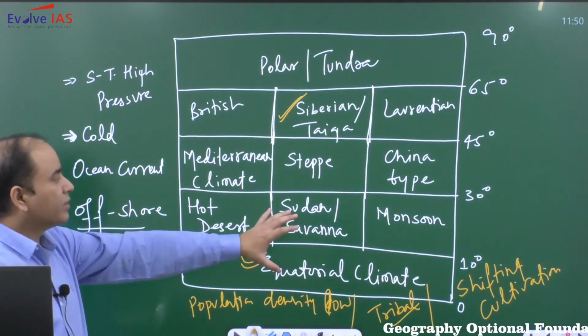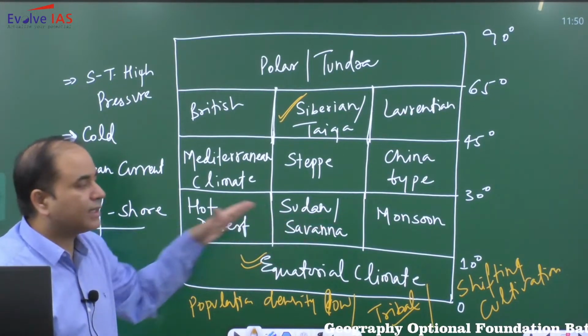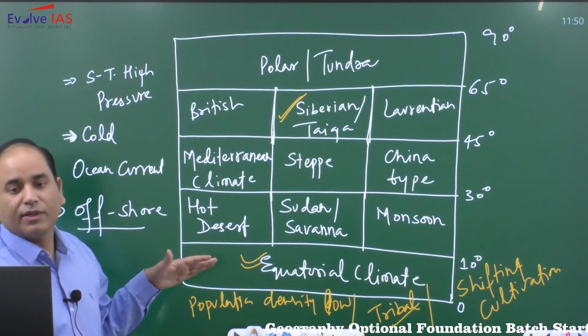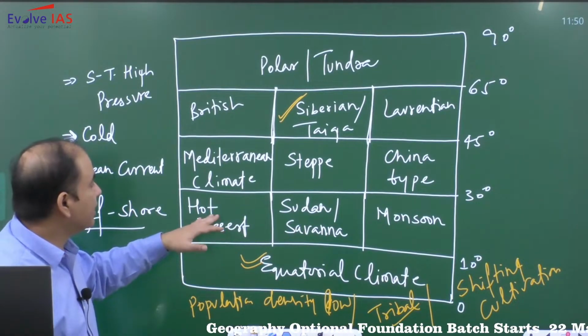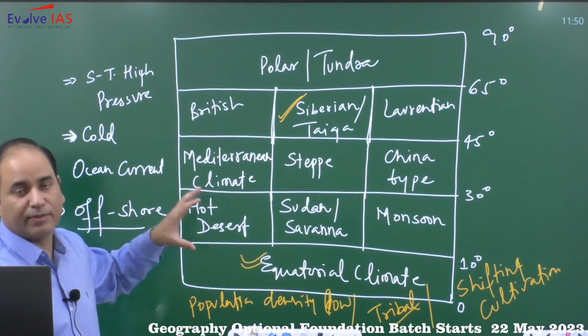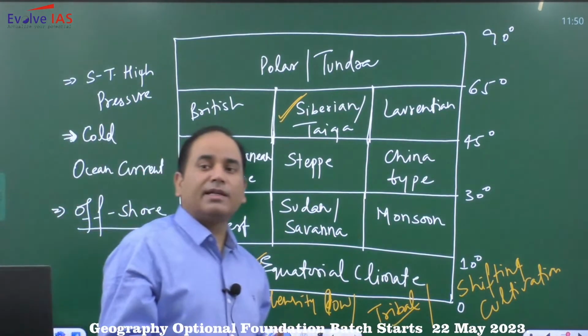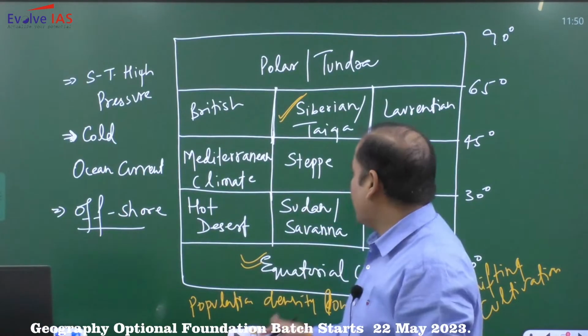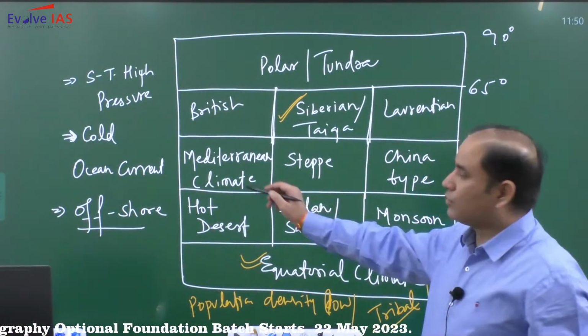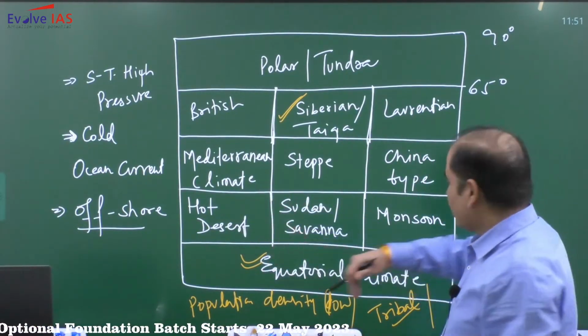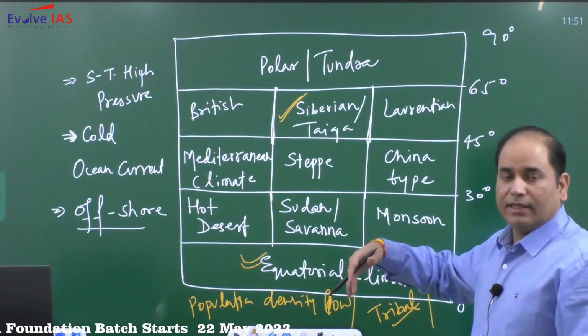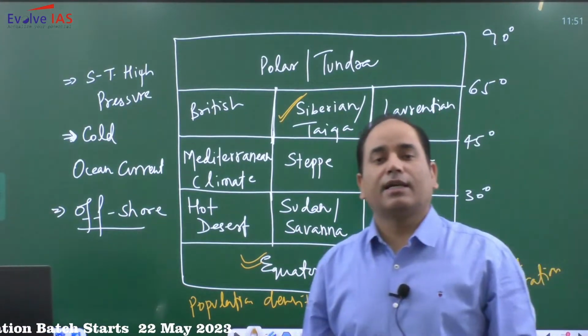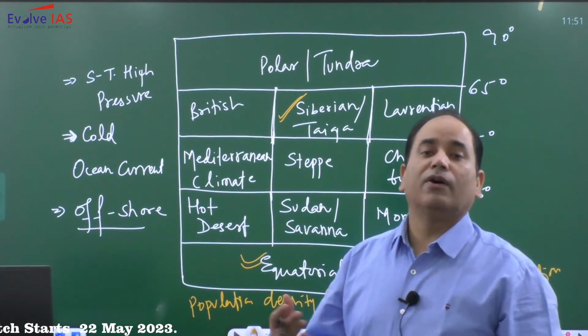Now if you look at the monsoon, this entire belt of 10 to 30 degrees lies in the zone of trade winds, and the trade winds are blowing from east to west. So when the trade winds are hitting the eastern side of the continents, they will be onshore.